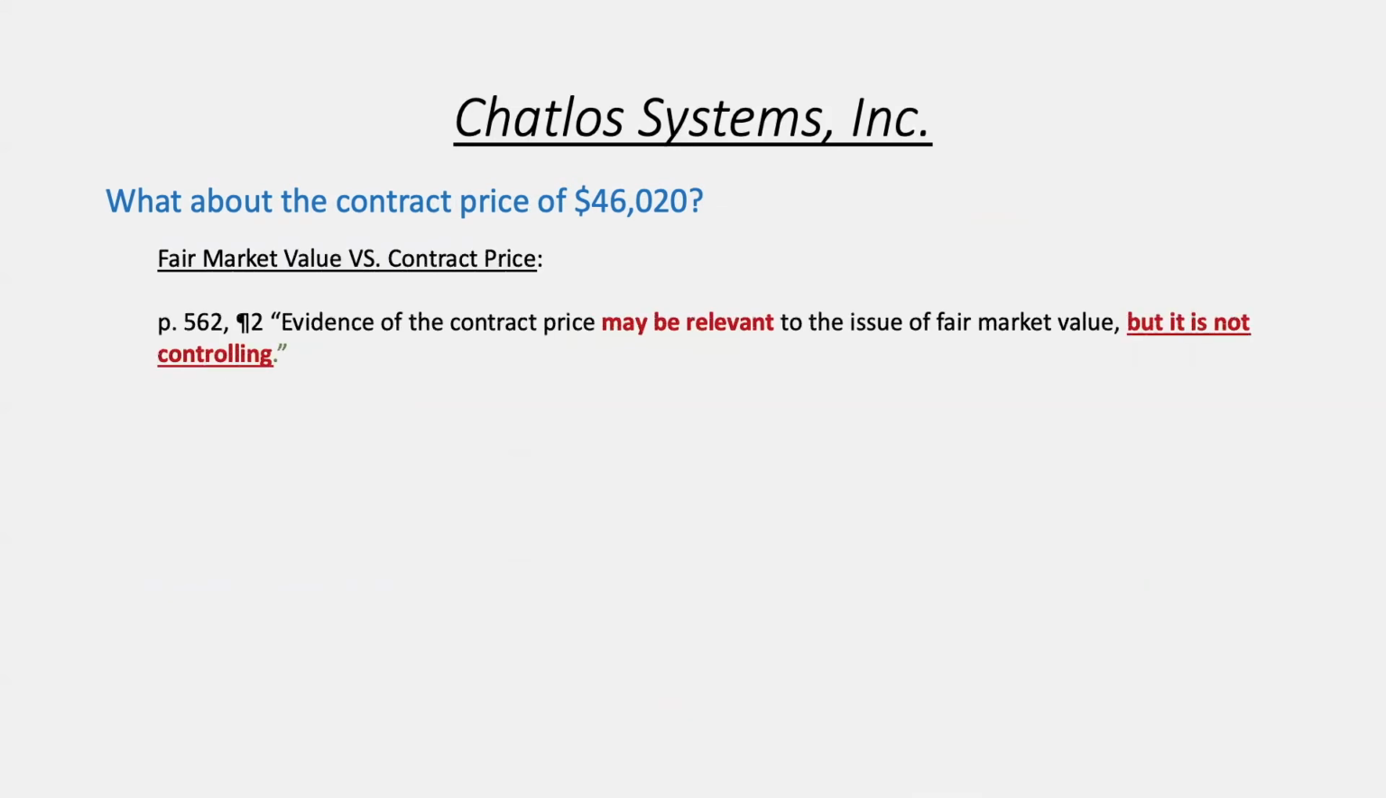And so on page 562, when they're discussing what to do with these conflicting numbers, the court said that evidence of a contract price is relevant to determine the fair market value, but it's not controlling. So they can consider the $46,000, but they can still look at all the other evidence to determine what the actual fair market value would have been of a computer that would do everything the plaintiff needed, including the fact that they created a contract for $46,000.